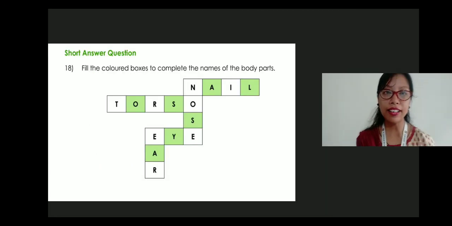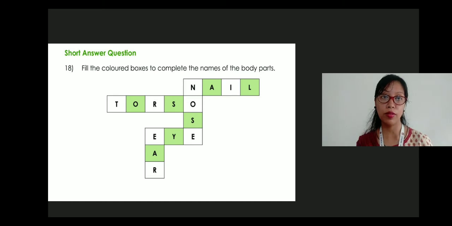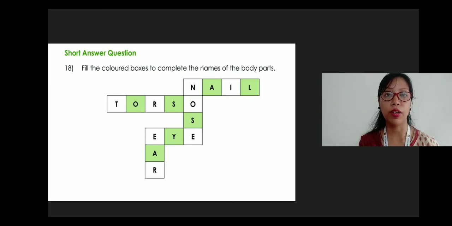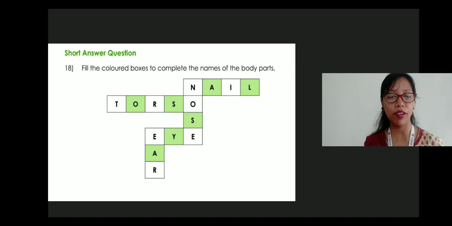Now the last is the crossword. Fill the colored boxes to complete the names of the body parts. A few of the names are already given, the alphabets are already given. So you are going to do this one. The first is nail, then torso, then nose, eye and ear. So these are some of the names of the body parts. You can look at it here and write it.